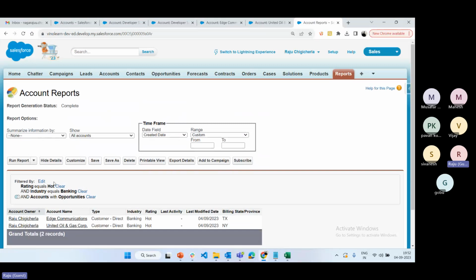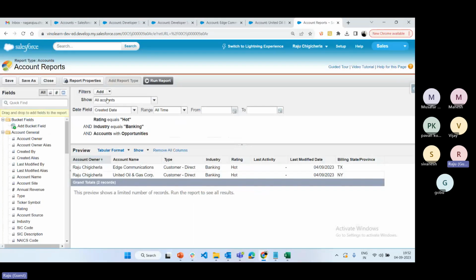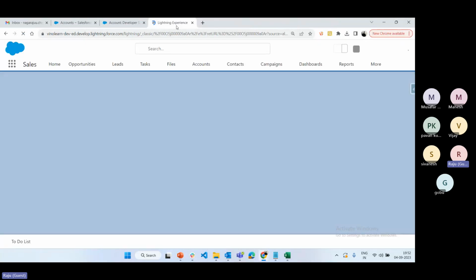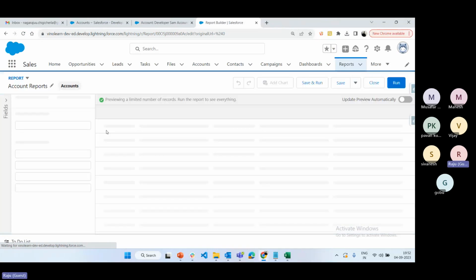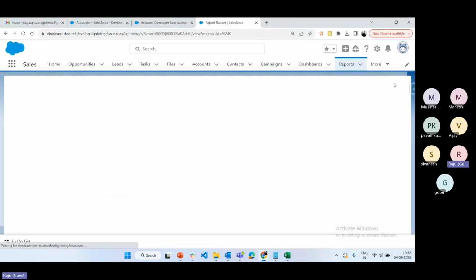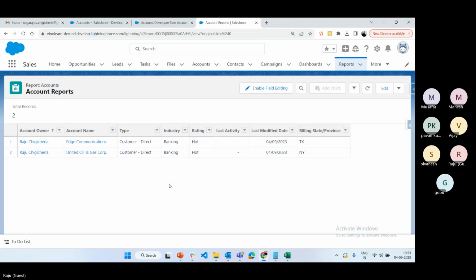Hope you are clear. These are the buttons, the filter conditions, show button, date field, how to remove all columns, whatever options are available in report builder, you're clear, right? So now go to Lightning Experience. Let's see how the reports are visible in Lightning Experience. Go to the reports. See, this is how reports are. Just click on run button. See, this is how reports are displayed in Lightning.